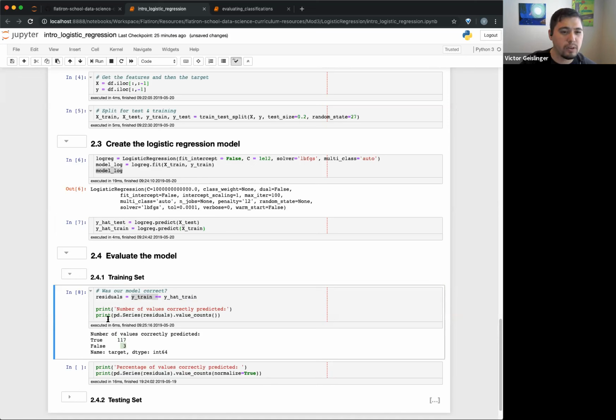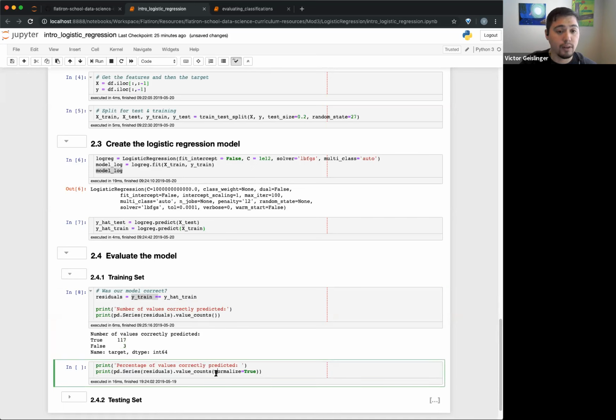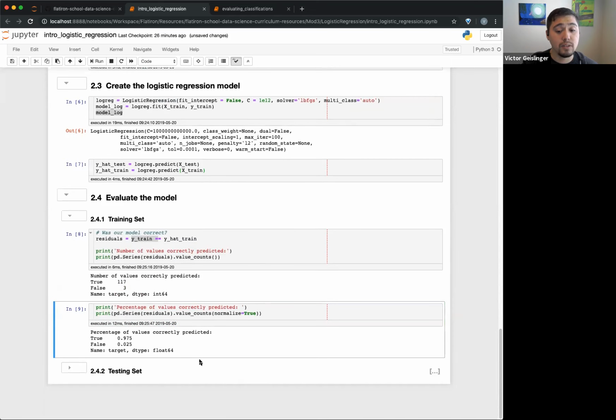And you could explore a little bit more, say, oh, what was that? You can graph it out and observe a little bit more, to see what might be the reasons. But the point is, we did pretty good. In fact, this is kind of a fun one that the curriculum shows: with your value counts, you can do normalize. So you can actually get the percentage of each one. In this case, 97.5% of the time it got the correct classification, at least in the training data. That's pretty good.